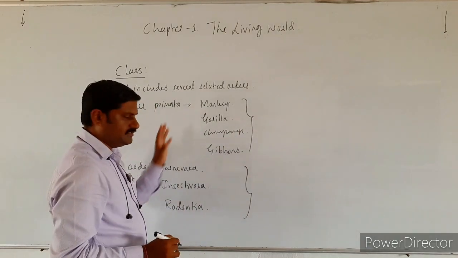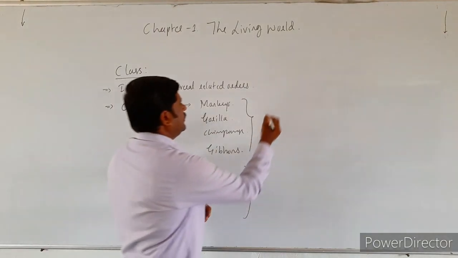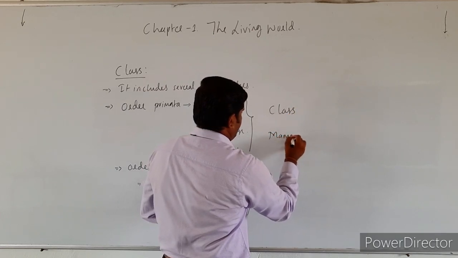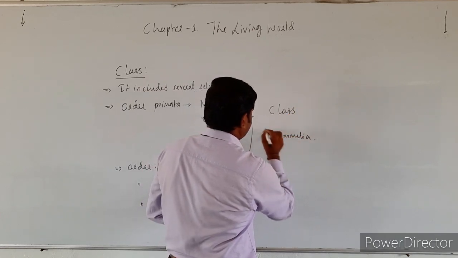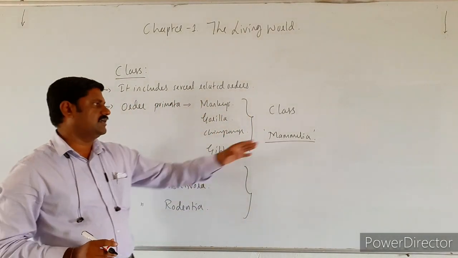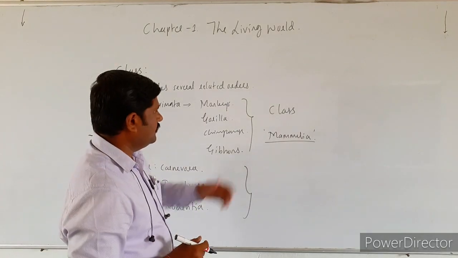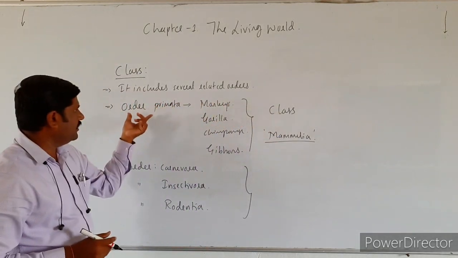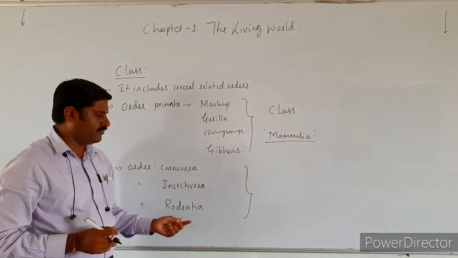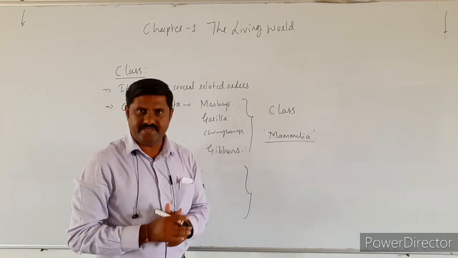All of these are included in one class, that is class Mammalia. Class Mammalia. All these animals are mammals simply, right? So this is how a class includes several orders. Order Primata, Carnivora, Insectivora, Rodentia. All these are coming under the class Mammalia.